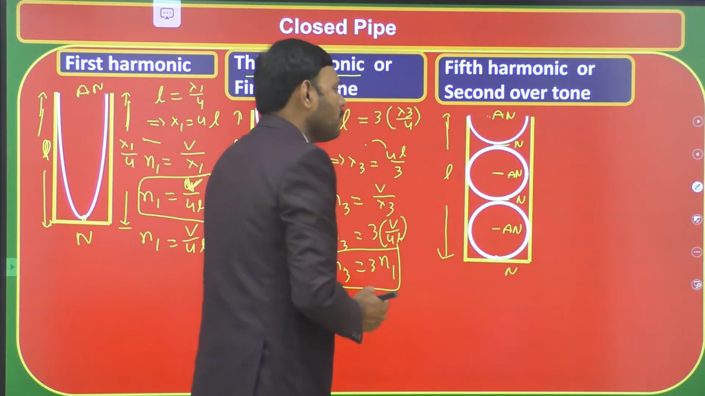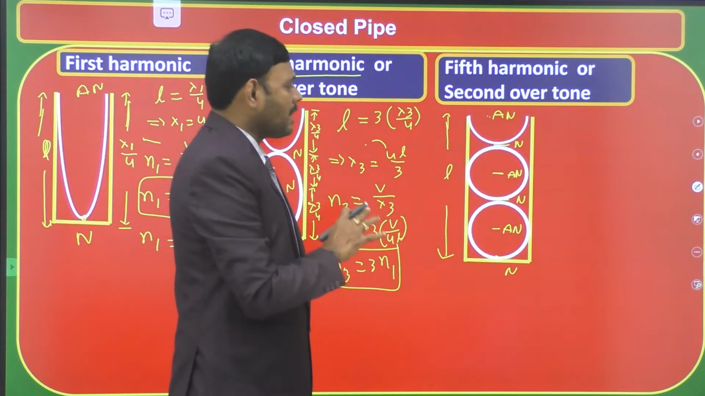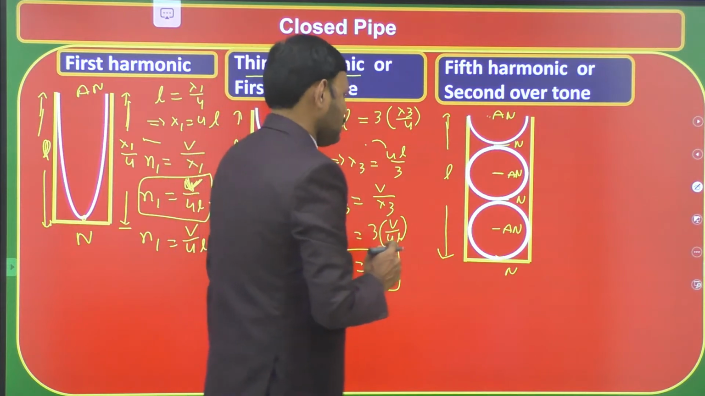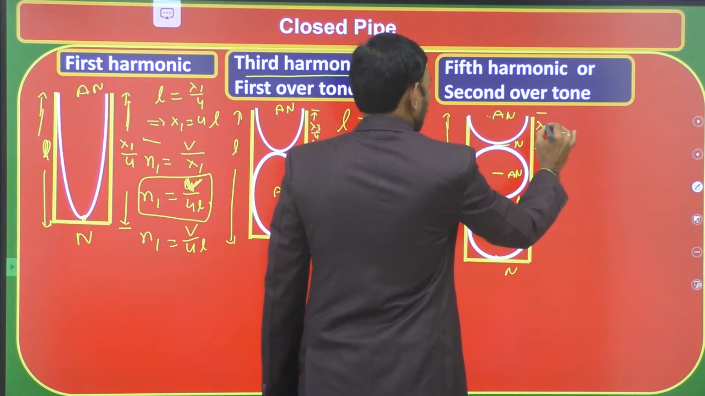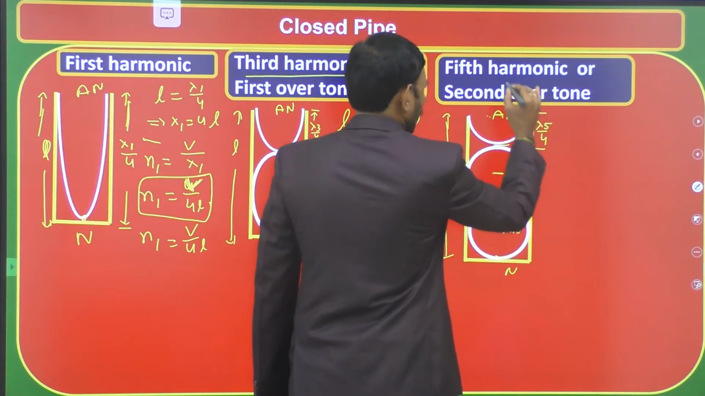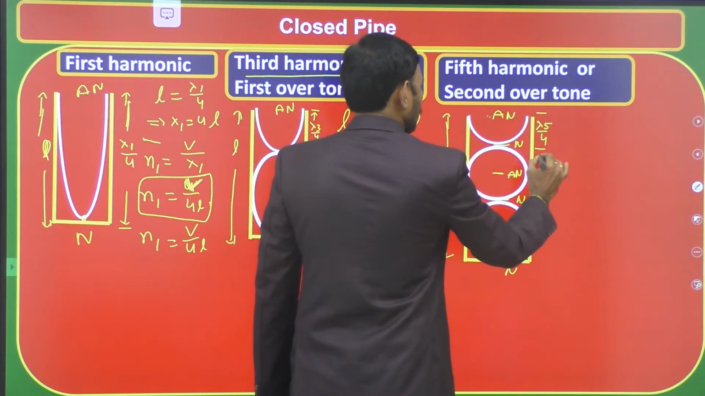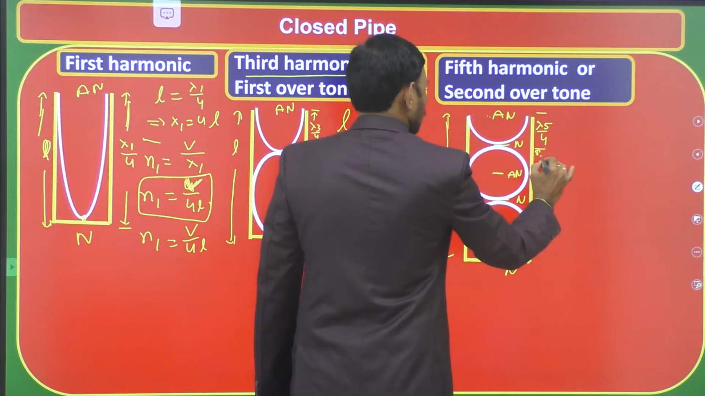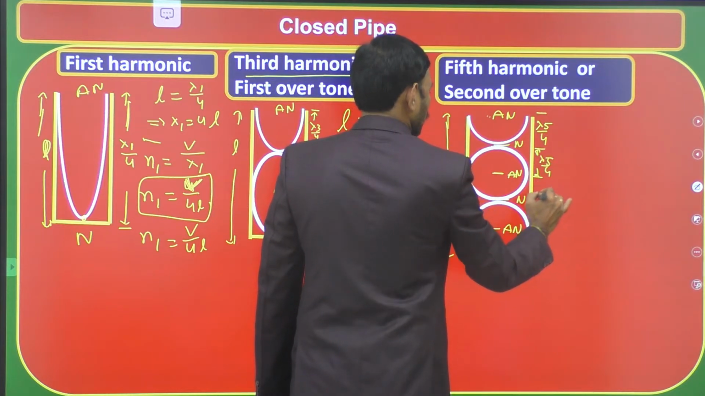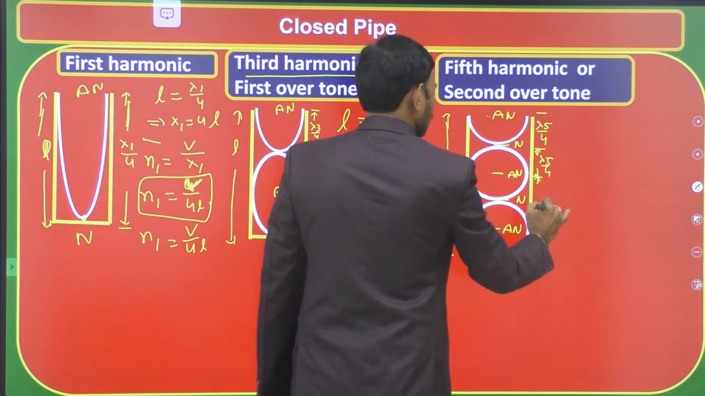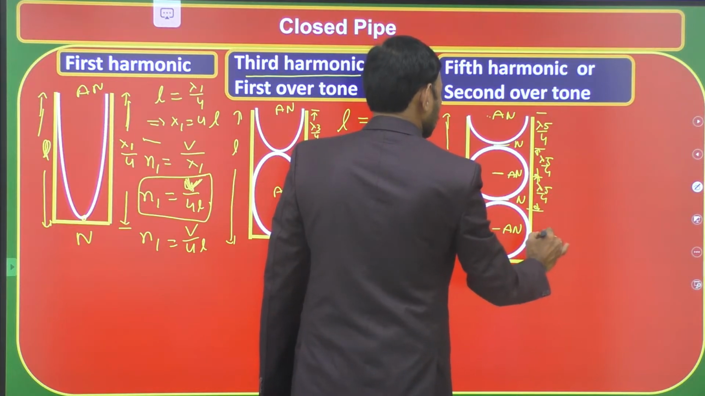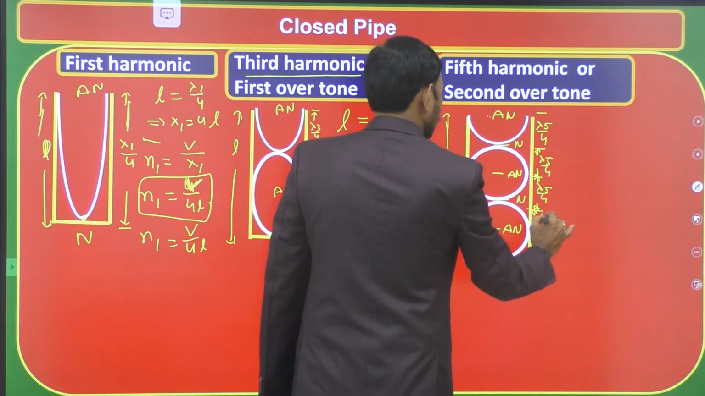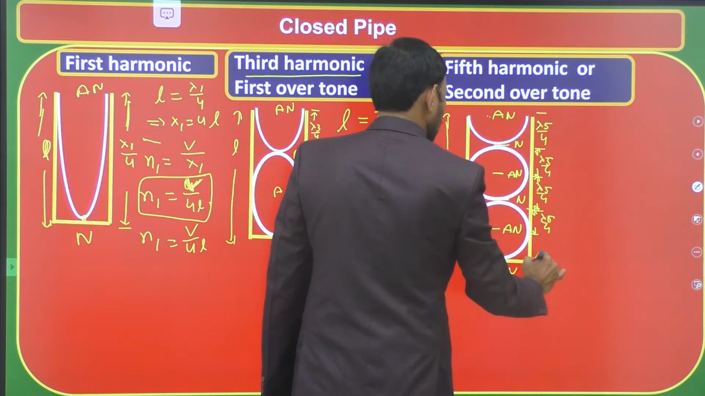We have 5 pairs of antinode node separation. So this is one pair. The distance is lambda 5 divided by 4, fifth harmonic. This is another pair, the distance is lambda 5 divided by 4. This is another pair, the distance is lambda 5 divided by 4. This is another pair, the distance is lambda 5 by 4. This is another pair.